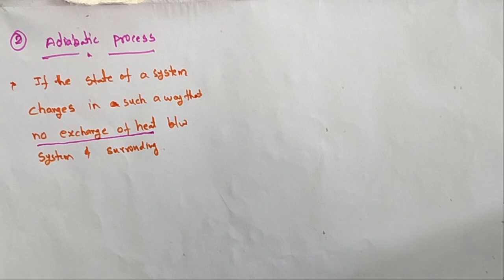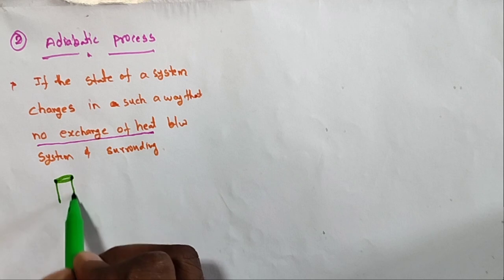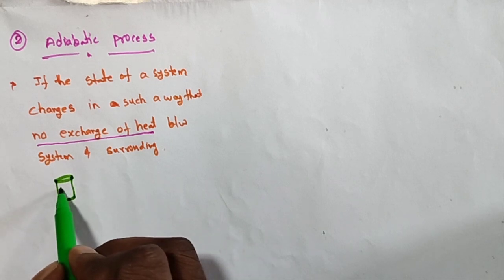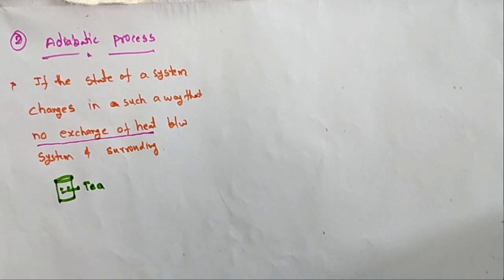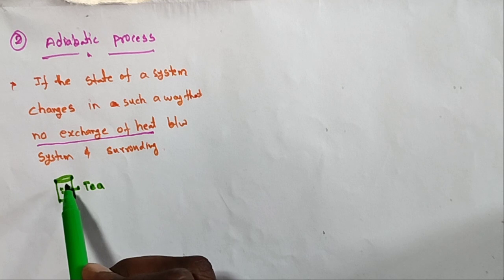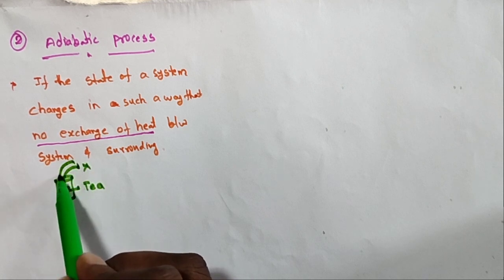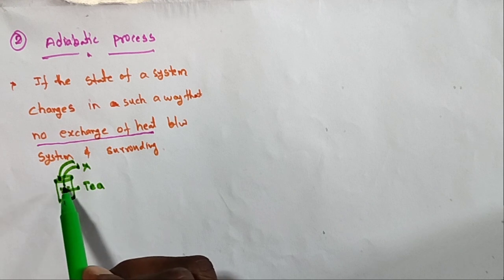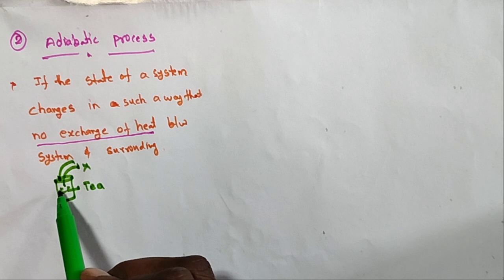Let us take an example: this is a thermos flask, inside which some tea is there. The heat of the tea is not going outside, and heat is not coming inside. That is, heat is neither released nor absorbed.